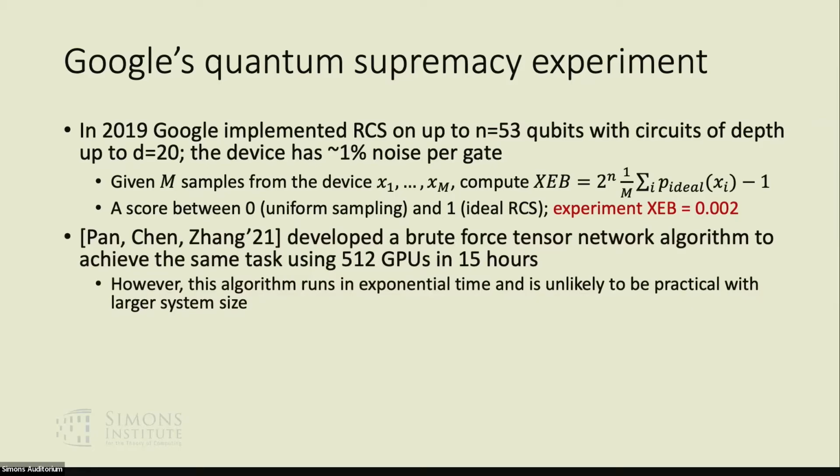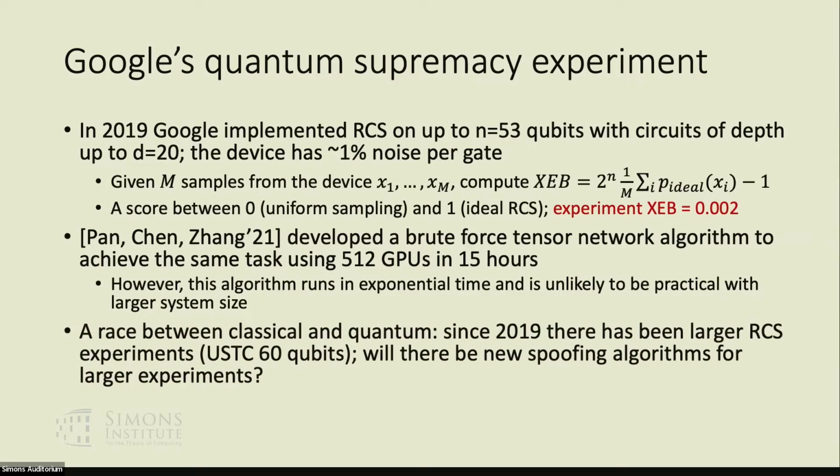Last year, Pan, Chen, and Zhang developed a brute force tensor network algorithm to achieve the same task using 500 GPUs in 15 hours. However, this is not really the end of the story because this algorithm runs in exponential time and it's unlikely to be practical with larger system size. So what is going on here is that there is an exciting race between classical and quantum. Since 2019, there have been larger RCS experiments up to 60 qubits. And in particular, this algorithm already struggles with this larger system size. So the central question here is, will there be new spoofing algorithms for larger experiments?